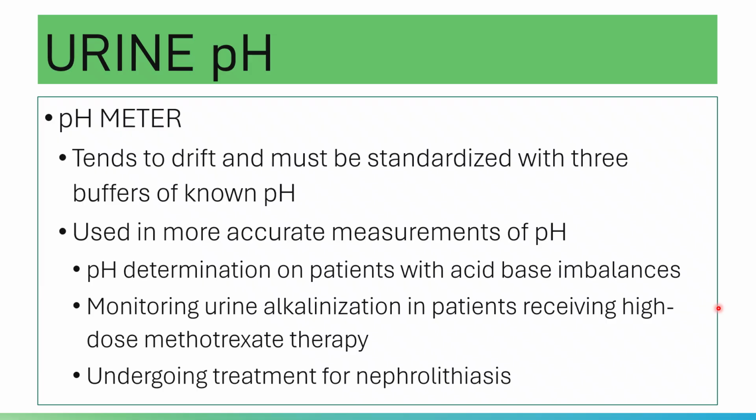In individuals with acid-base imbalances, pH is very important. Just a plus or minus 0.2, or 0.1, means a lot in case of acid-base imbalances.